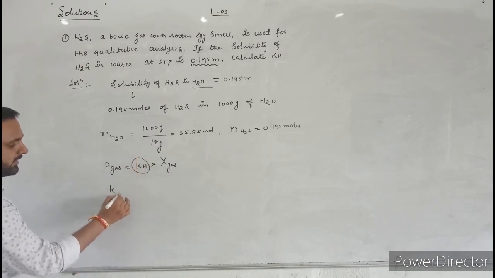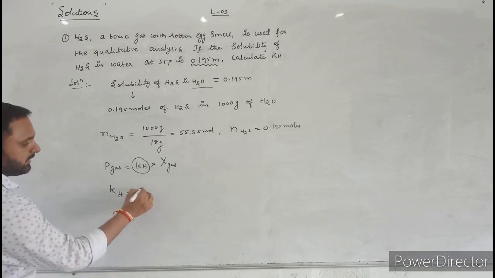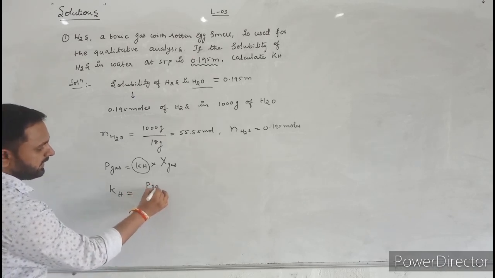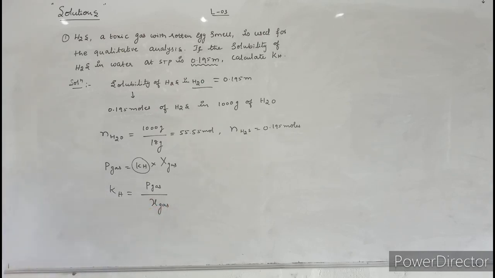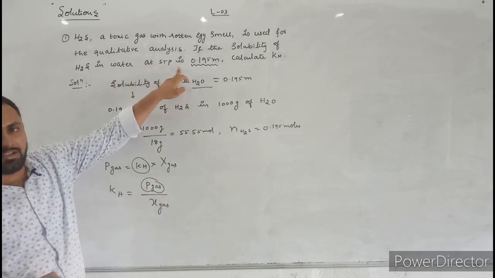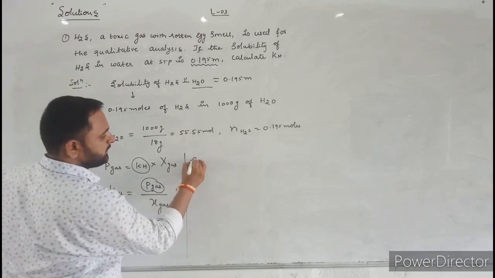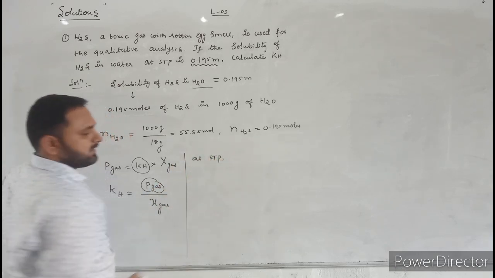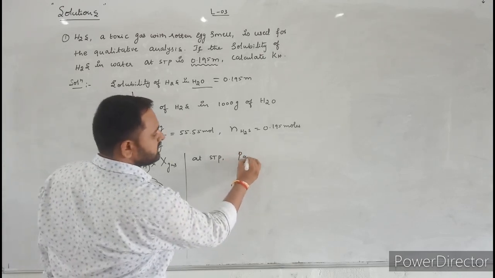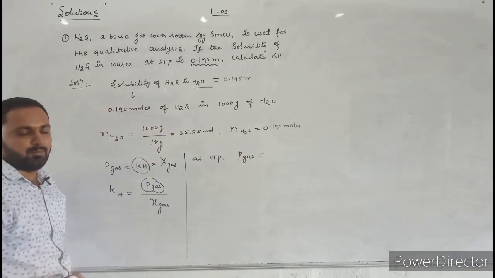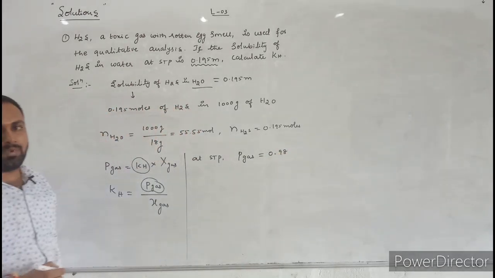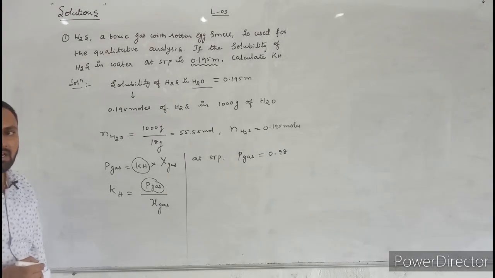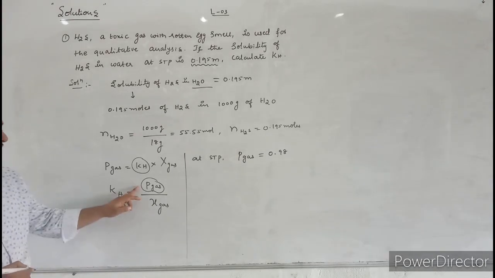This is the formula. Now we need to calculate KH. So just rearrange this equation. KH is equal to partial pressure of gas divided by mole fraction of gas. Now the partial pressure of gas is given. He mentioned STP condition. At STP condition means what? The pressure of gas is almost equal to 1 atm, or exactly it is equal to 0.98 atmosphere, or it is equal to 1 bar or 1 atm. Now pressure of gas is given.